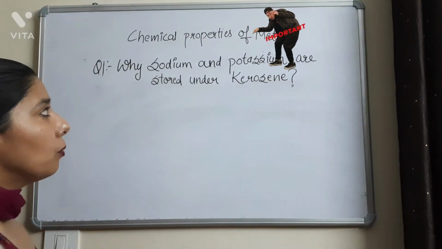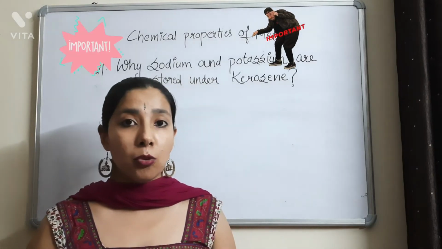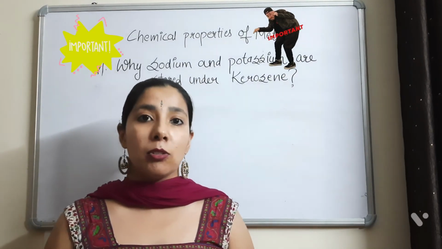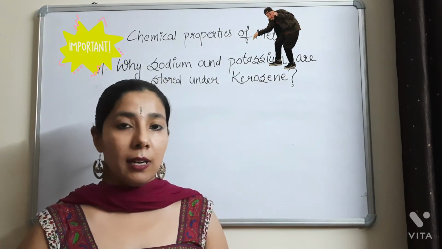Okay. Whenever we have to store sodium and potassium, we store them in kerosene. Now the question is, give me the reason why they are stored under kerosene.